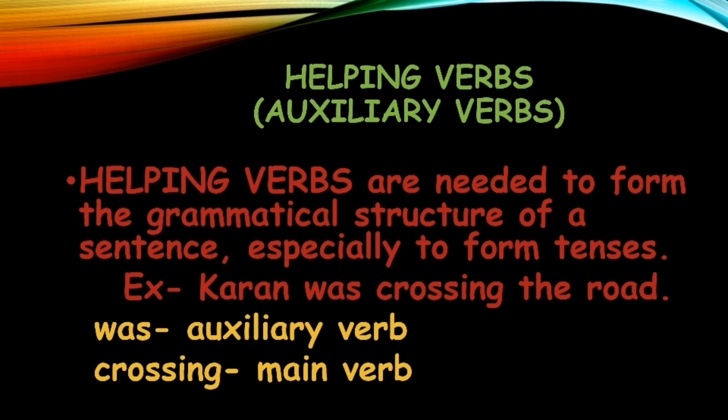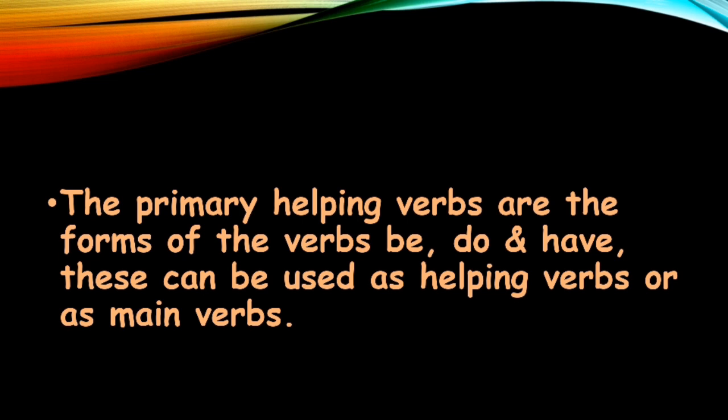So without was आप उसको grammatically correct नहीं कह सकते आपके sentence को, right. So these are the verbs which are used to make our sentence grammatically correct. Okay, these help the main verb to make the proper tense of the sentence. Got it, everyone? And main verbs, you all know, main verbs are the action words. Right. The primary helping verbs are the forms of the verbs be, do and have. These can be used as helping verbs or as main verbs.